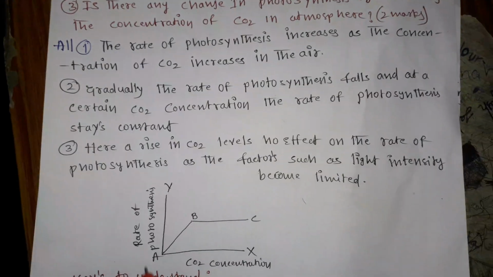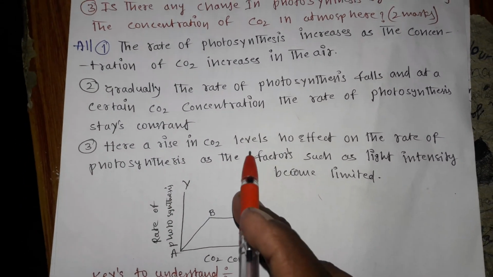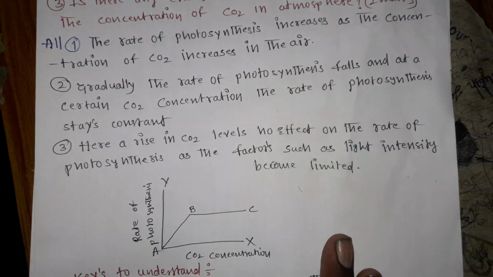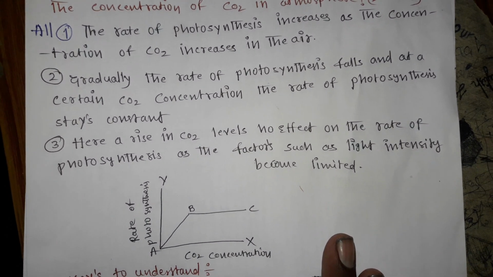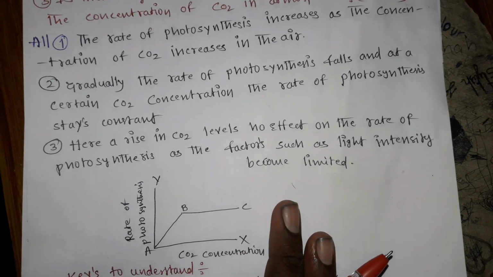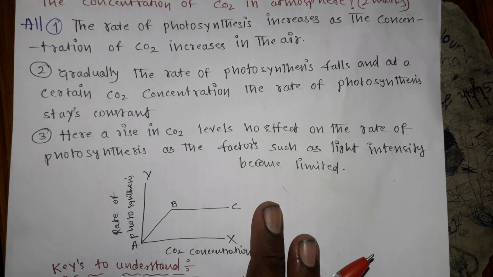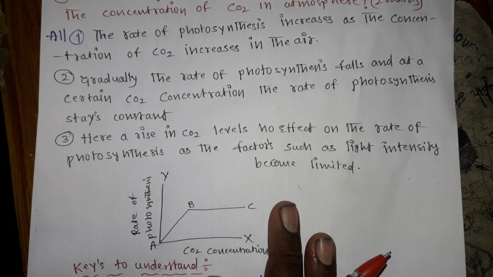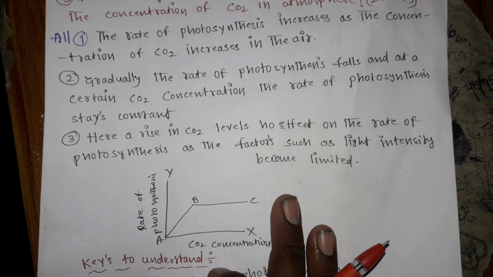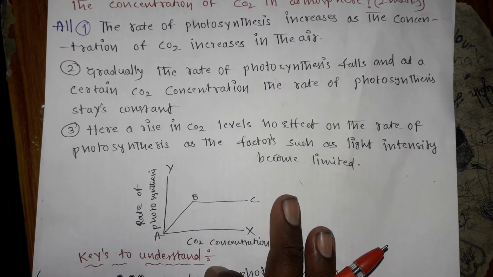Here, a rise in the CO2 levels, not in the concentration levels, meaning the amount of carbon dioxide available in the atmosphere, has no effect on the rate of photosynthesis as factors such as light intensity become limiting. So what he is telling is that it depends on the concentration of CO2 but not on the amount of carbon dioxide.